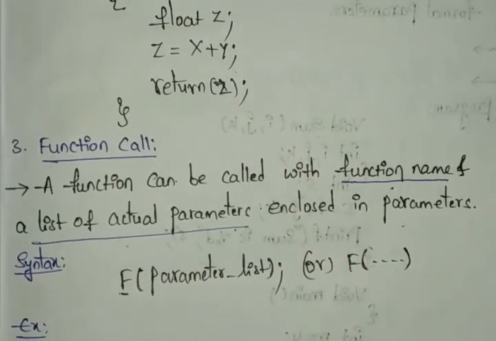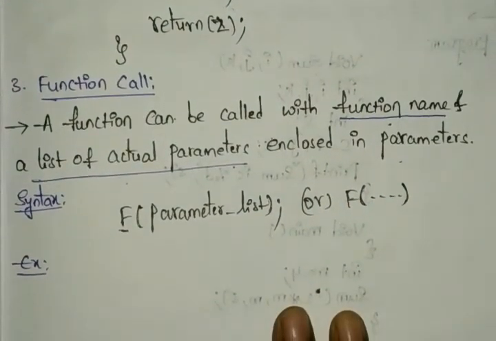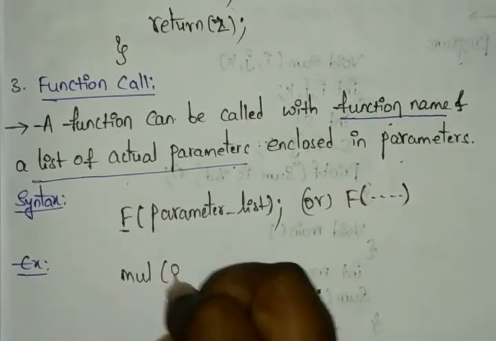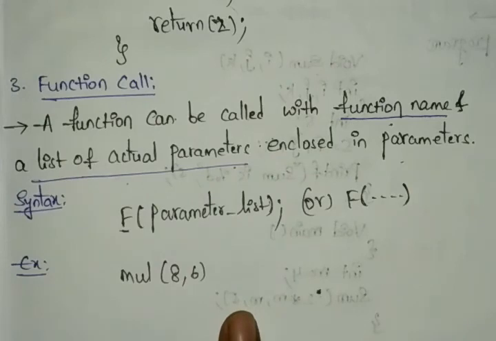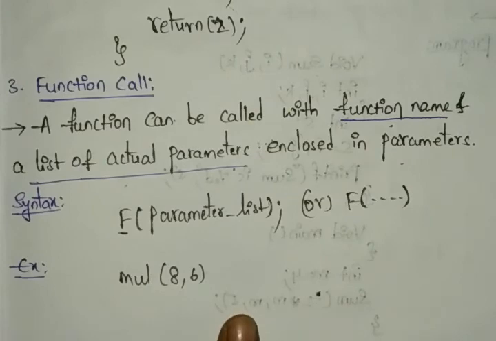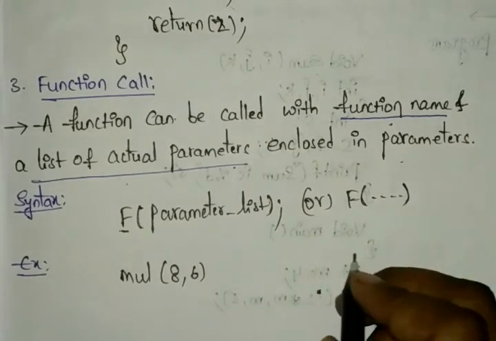For example, here I am choosing multiply of 8 comma 6. That means we are multiplying 8 into 6. How much will we get?